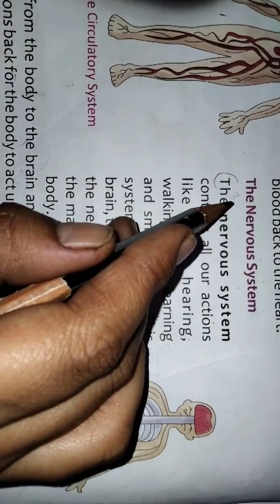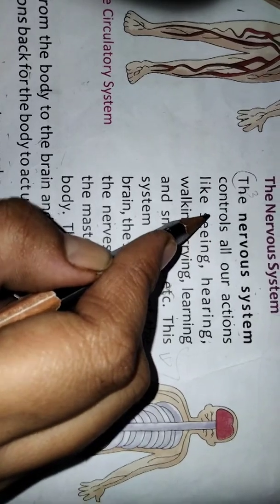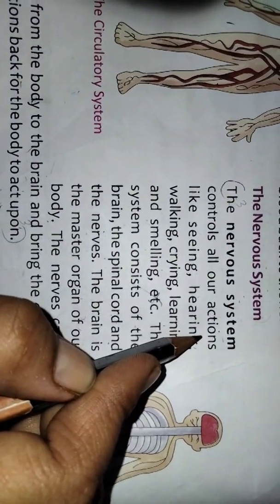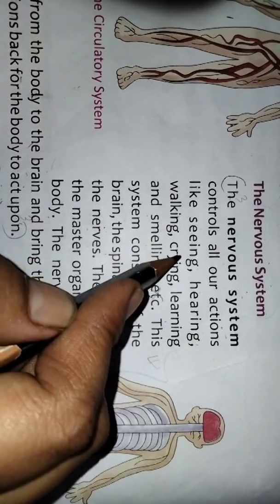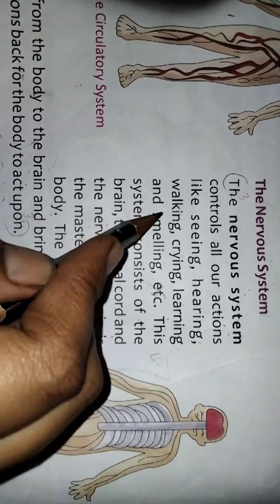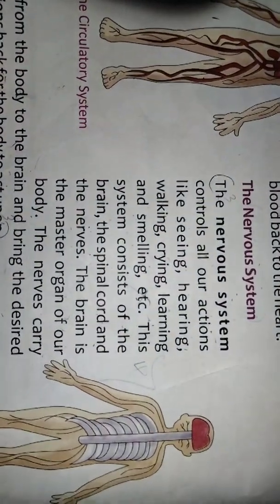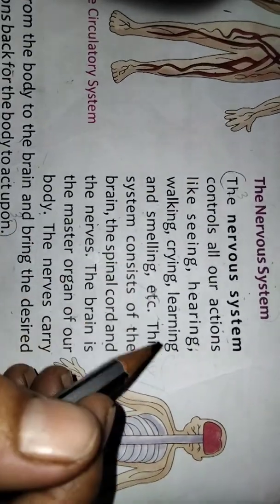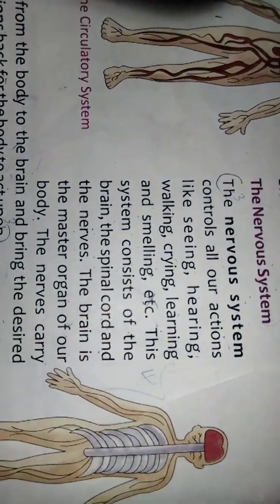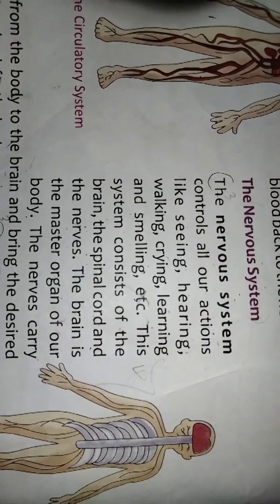Now, next one is the nervous system. The nervous system controls all our actions. The nervous system controls all the actions like seeing, hearing, walking, crying, learning and smelling. All the actions of the sense organs are done by the nervous system. Most people know what is meant by crying.